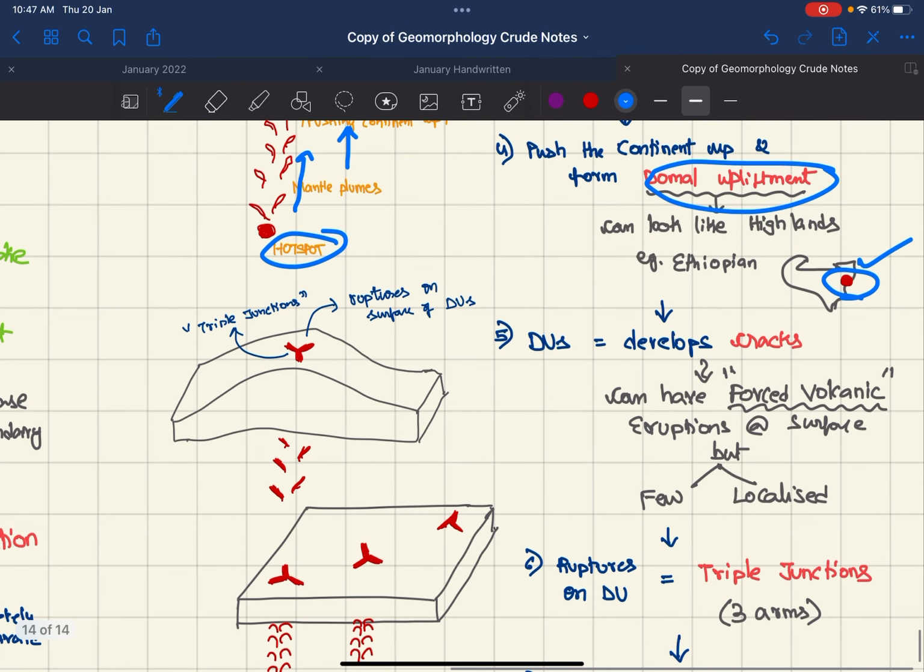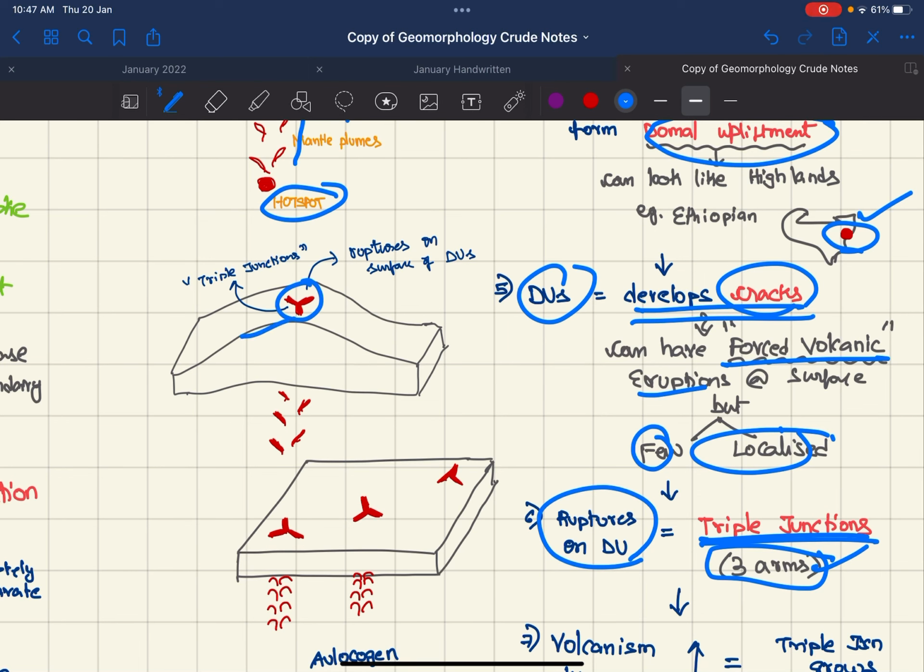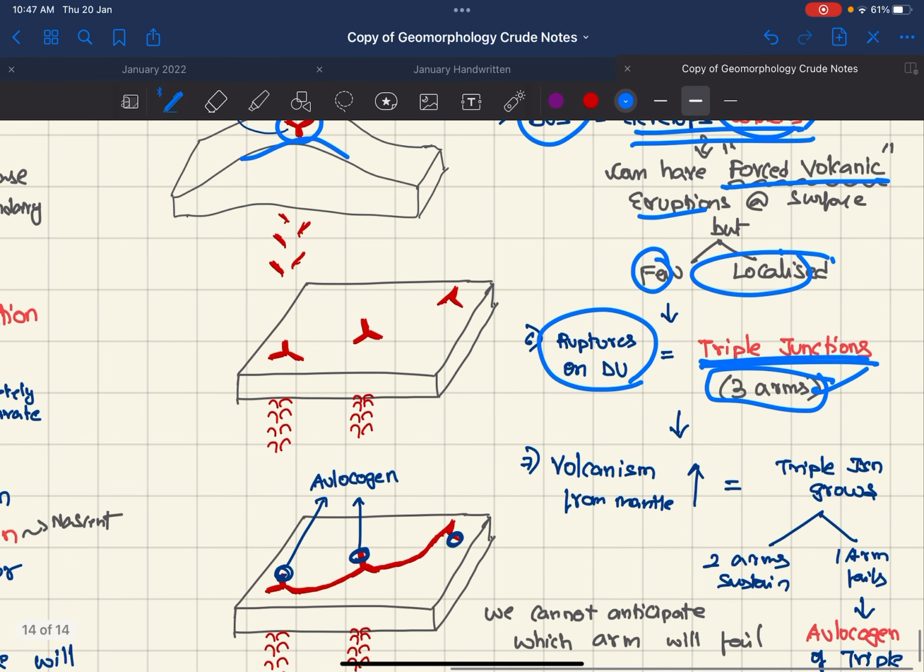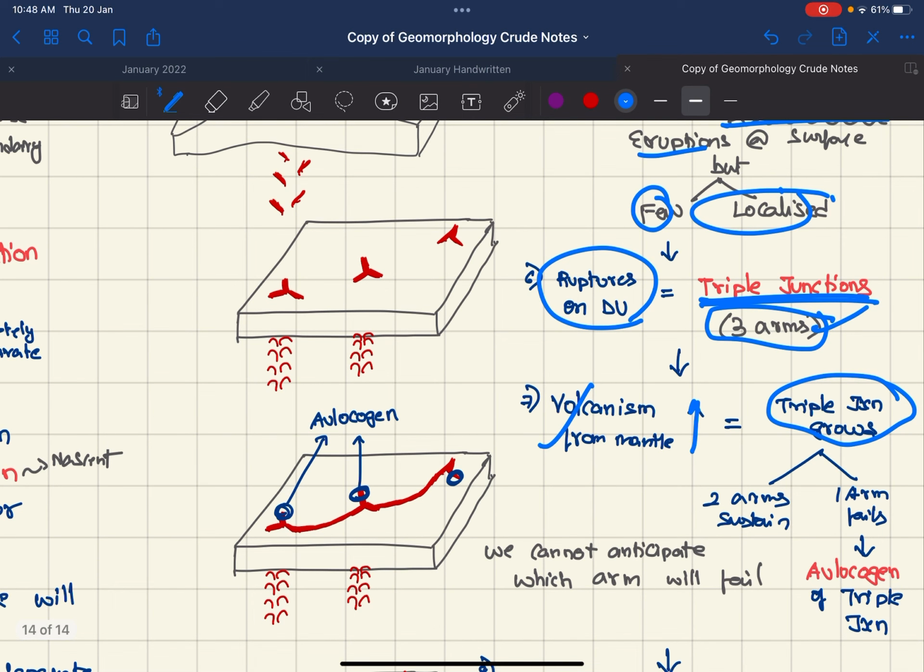Later these domal upliftments will develop cracks. These cracks will have forced volcanic eruptions, but they will be few and very localized. So these ruptures on the domal upliftments turn into triple junctions with three arms. So these are the triple junctions on the domal upliftment. Later the volcanism from the mantle increases and the triple junction grows.